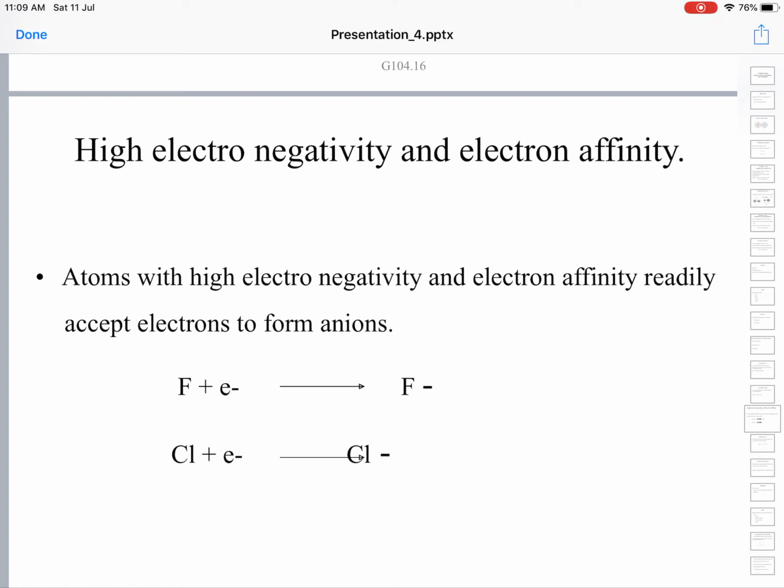Fluorine is the most electronegative element. It accepts an electron to form F minus. Likewise, chlorine also has very large electronegativity and picks up an electron, turning into Cl minus ion. Both of them have high electronegativity and high electron affinity.